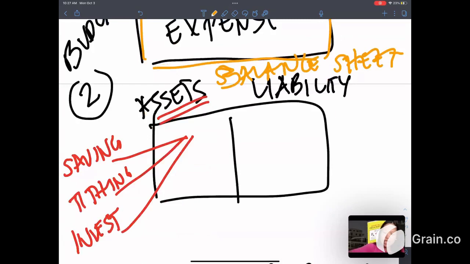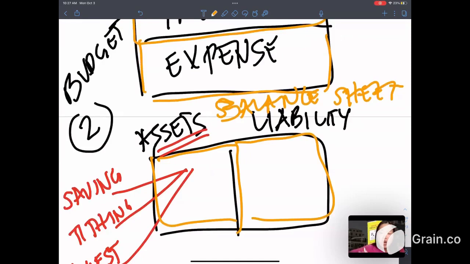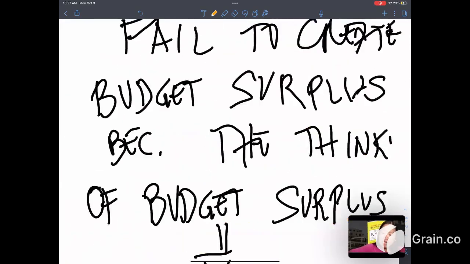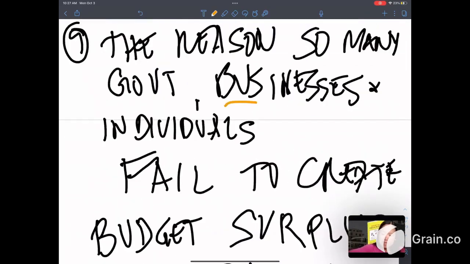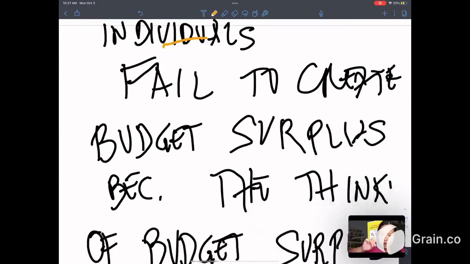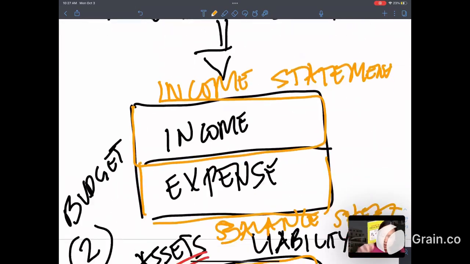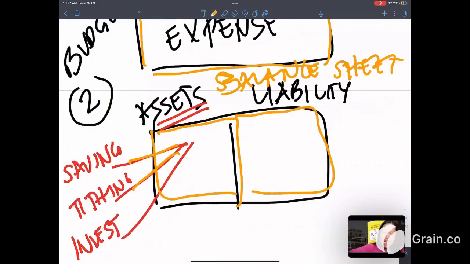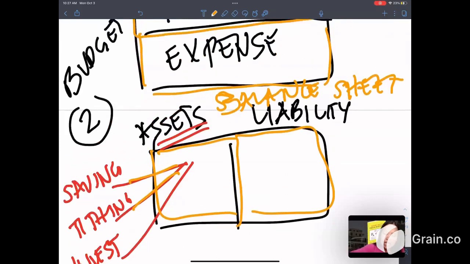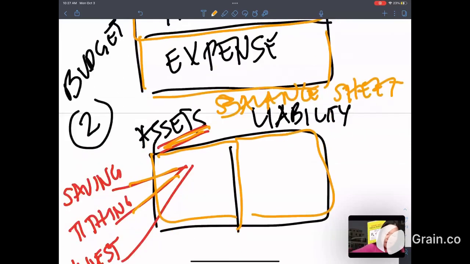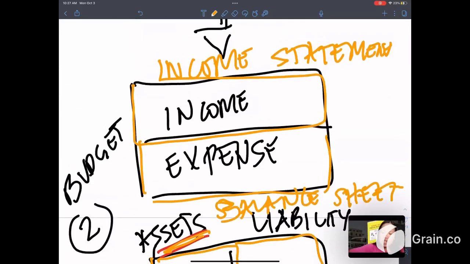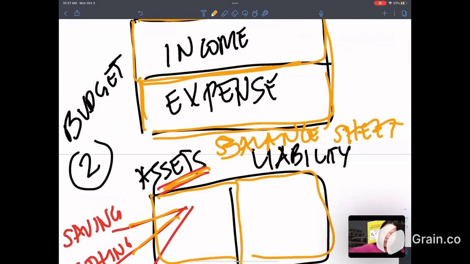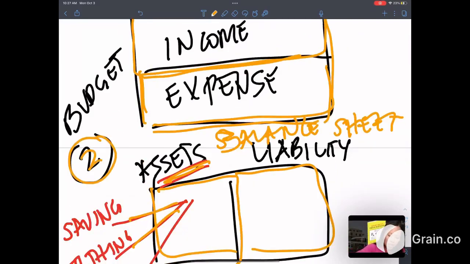The balance sheet contains your assets and your liabilities. A lot of the governments, the businesses, the individuals fail to create the surplus. Why? Because their thinking is this: the savings, the tithing, and the investment belong in the balance sheet under the assets. The saving, the tithing, the investments should belong in the income statement under the expense. So let's call this the budget 2.